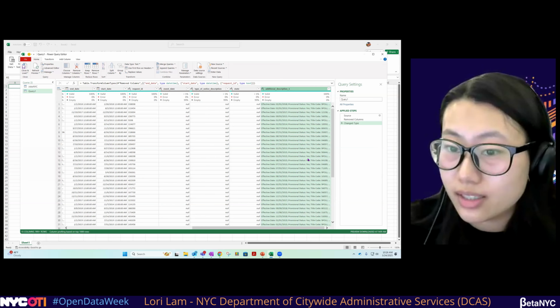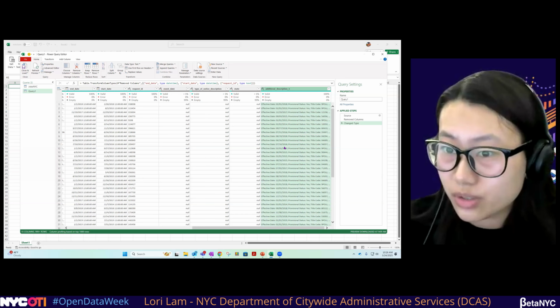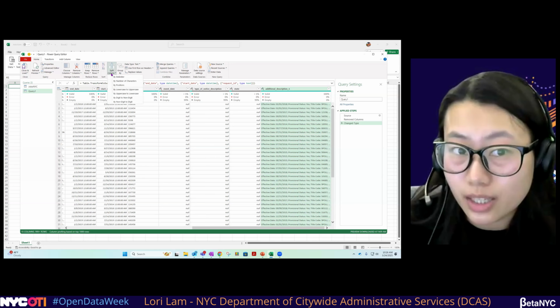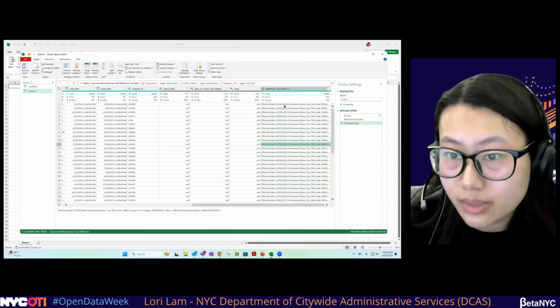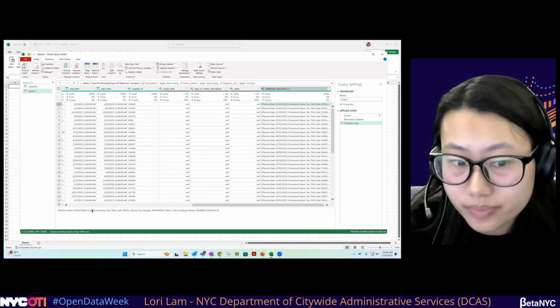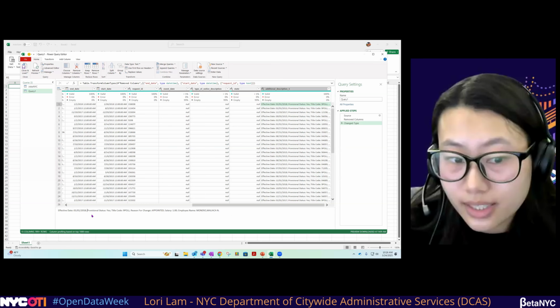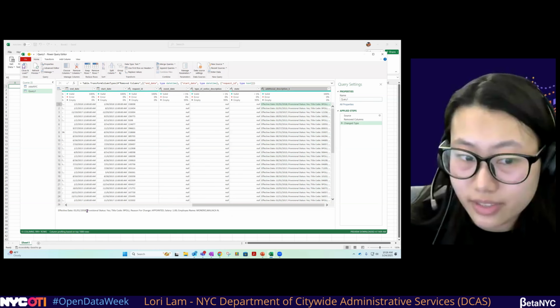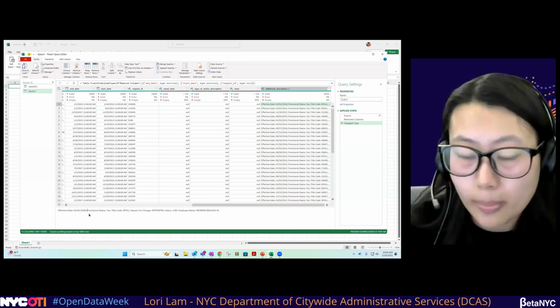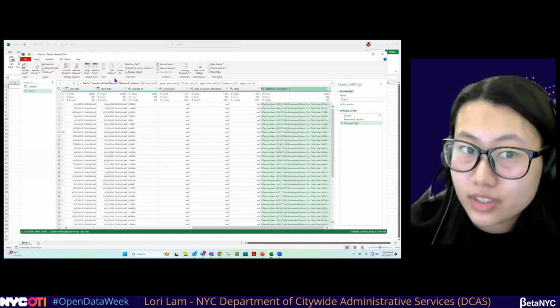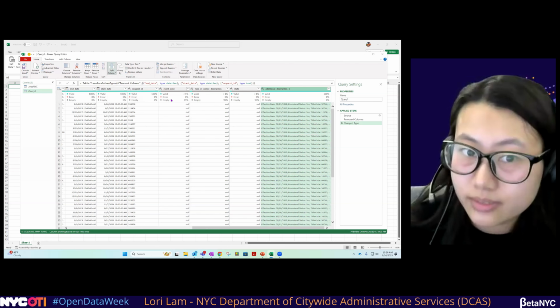We can have effective date have its own column, provisional status its own column, title code its own column, and so on. To do that, we want to split column by delimiter, because when we look back in the row, each different subject is being split by a semicolon, and because Power Query is sensitive, it also counts spaces. So it is a semicolon and space, and not just a semicolon. So we want to split column by delimiter.